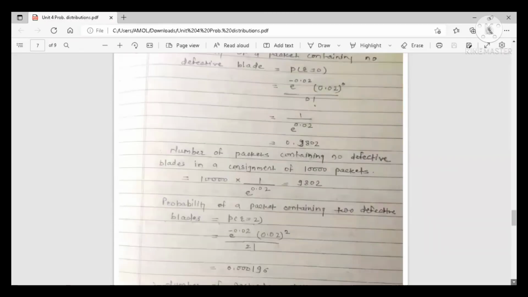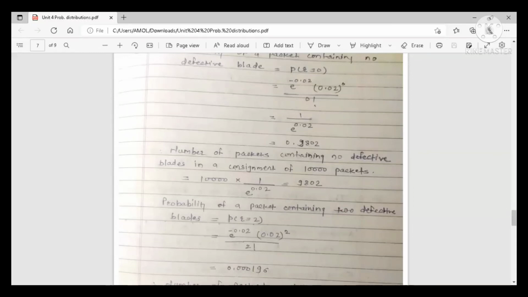And now we want the number of packets containing no defective blades in a consignment of 10,000 packets. So 10,000 into 1 upon e raised to 0.02. Or here you can write the value of this probability 0.9802. If we do the calculation, it is 9802. So these are the number of packets in a consignment of 10,000 packets containing no defective blades.